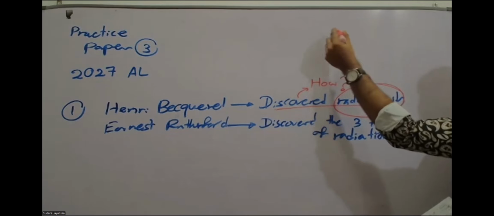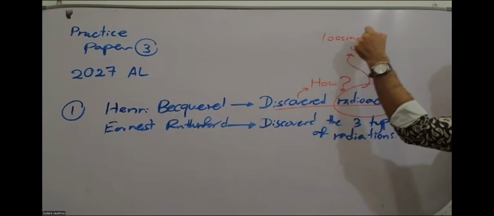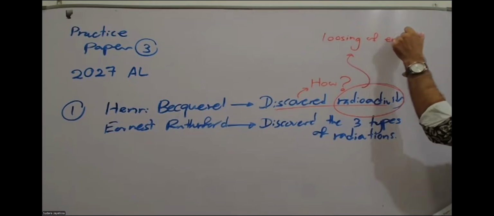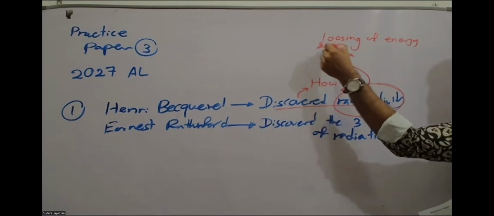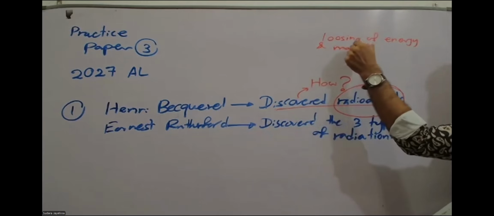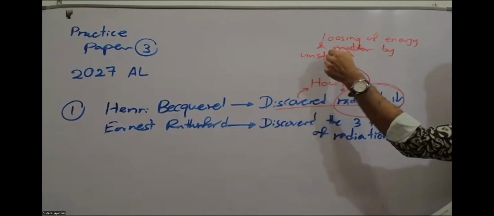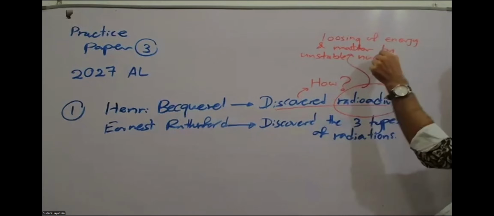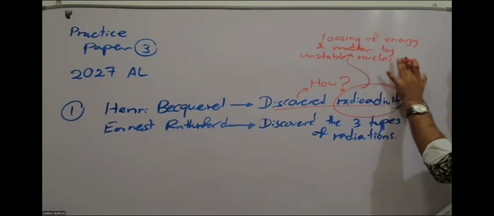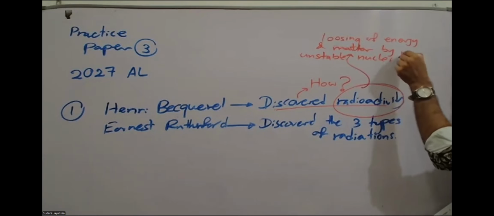Radioactivity is the losing of energy and matter. This is a rough definition. Energy and matter by unstable nuclei for the sake of stability, or you can say to become stable.